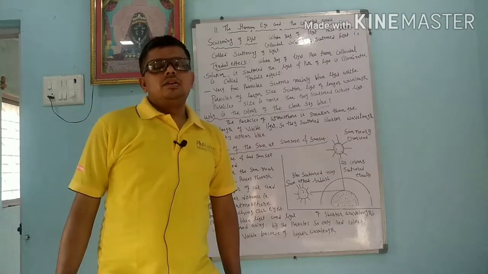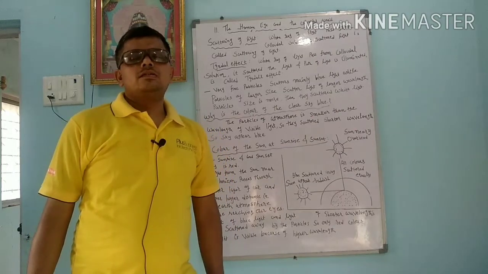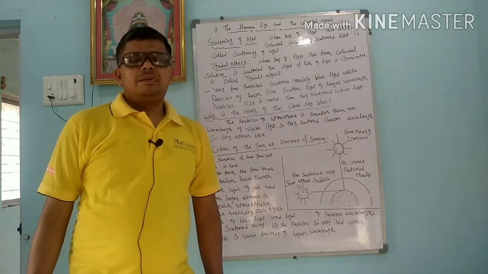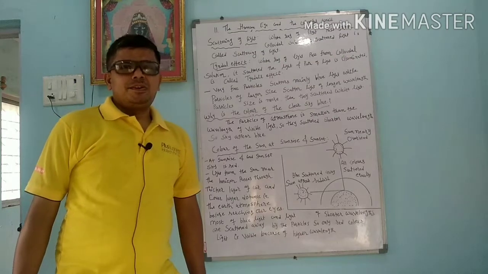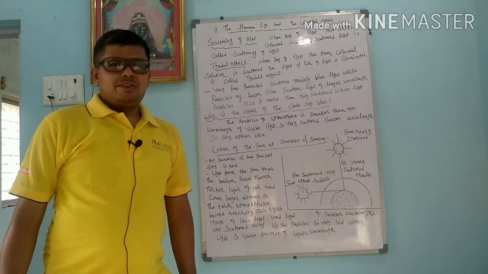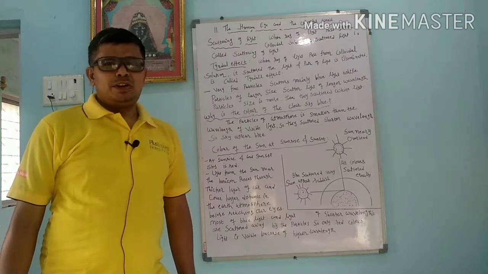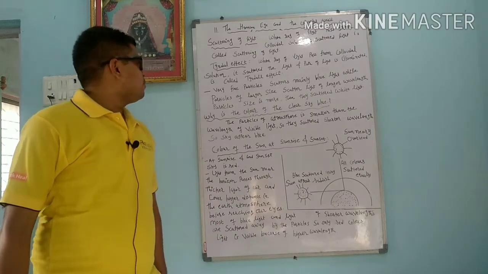Before discussing scattering of light, we will discuss one Indian scientist. His name is Dr. Chandrasekhara Venkata Raman. He discovered the Raman effect, and for that he was awarded the Nobel Prize.